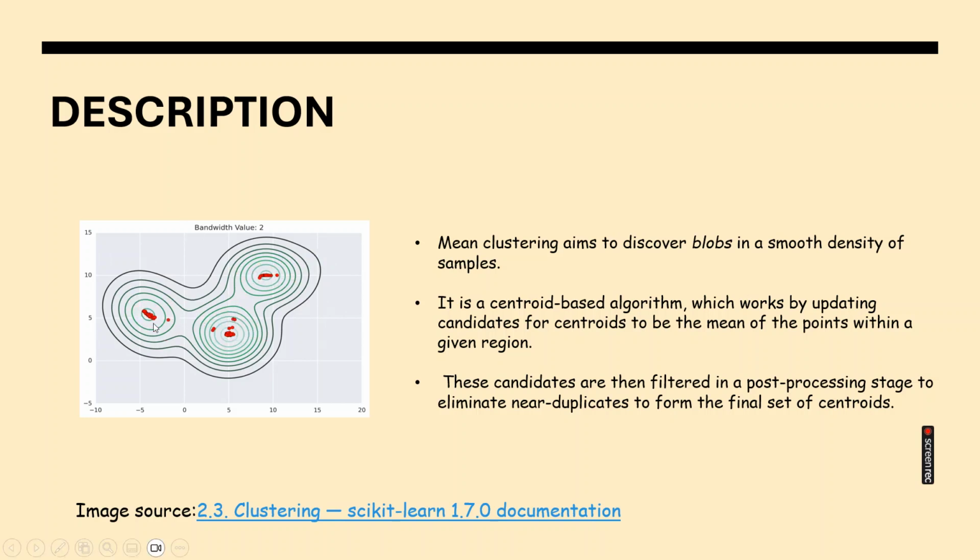Initially a mean is identified for the particular bandwidth value. Here the bandwidth value is 2. For the particular bandwidth value 2, a mean is identified. That mean will be updated as a centroid, and data points will move towards the mean, which is nothing but the centroid. These candidates are then filtered in the post-processing stage to eliminate the duplicates and to form the final set of centroids.